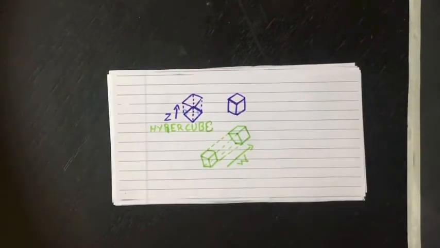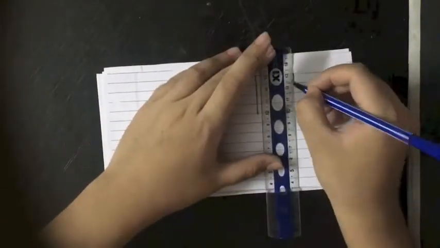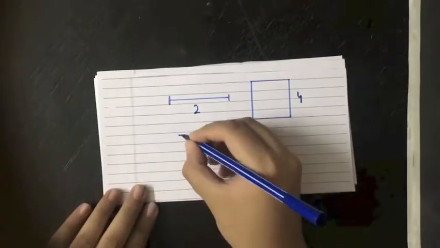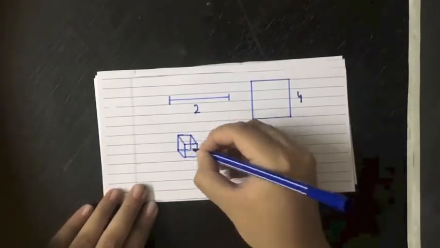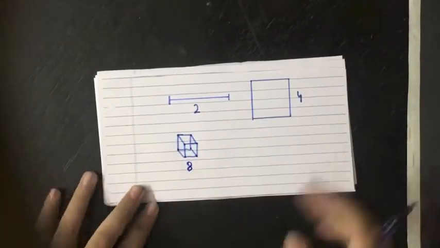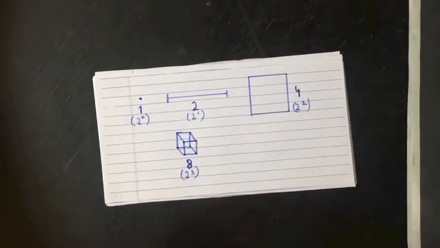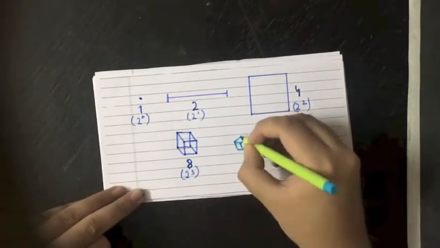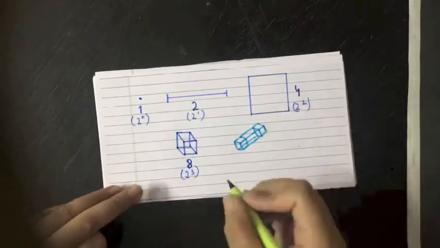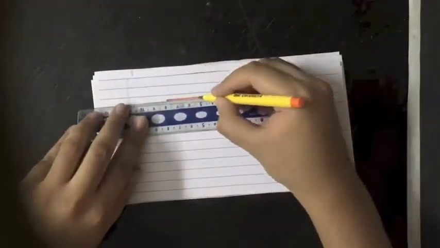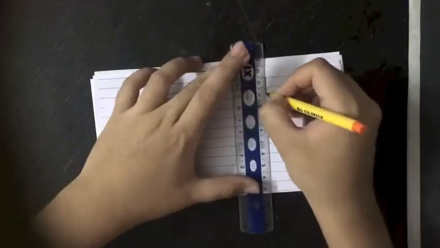Also, it could be said that a point has one vertex, a line has two vertices, its endpoints. We know that a square has four vertices and a cube eight. See a pattern here? These numbers are the powers of 2. So the number of vertices in a hypercube would be 2 to the fourth power, that is 16. In fact, any n-dimensional equivalent of a quadrilateral will have 2 to the nth power vertices.